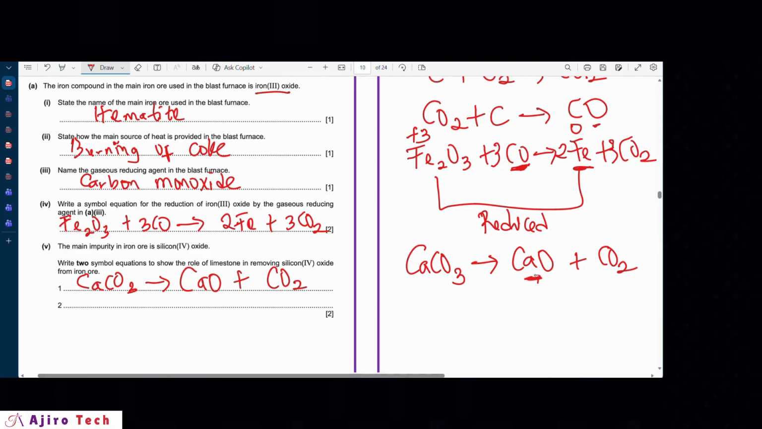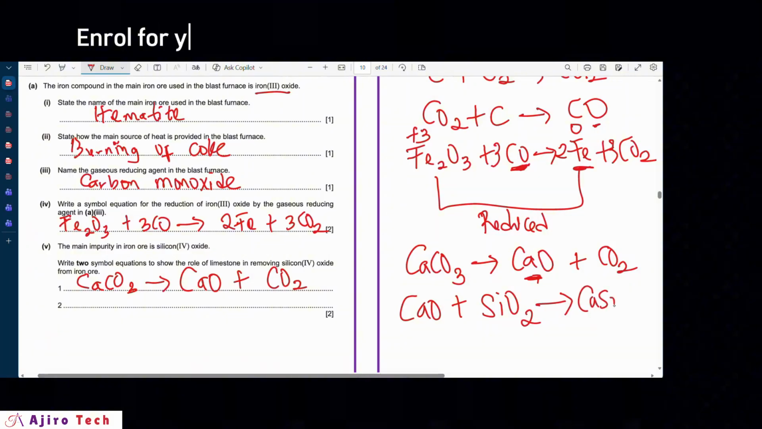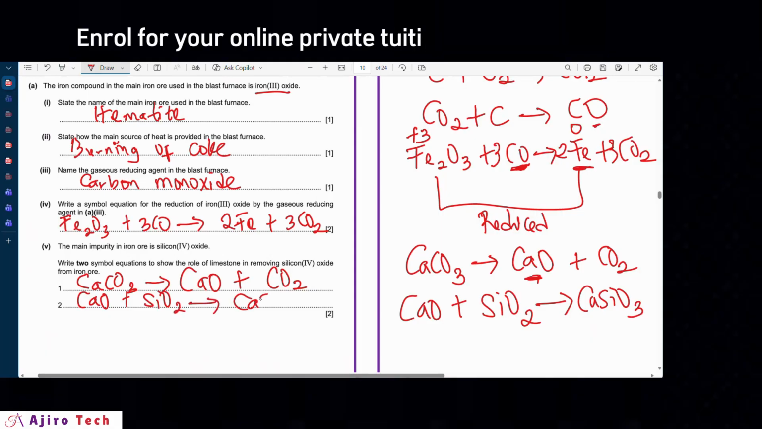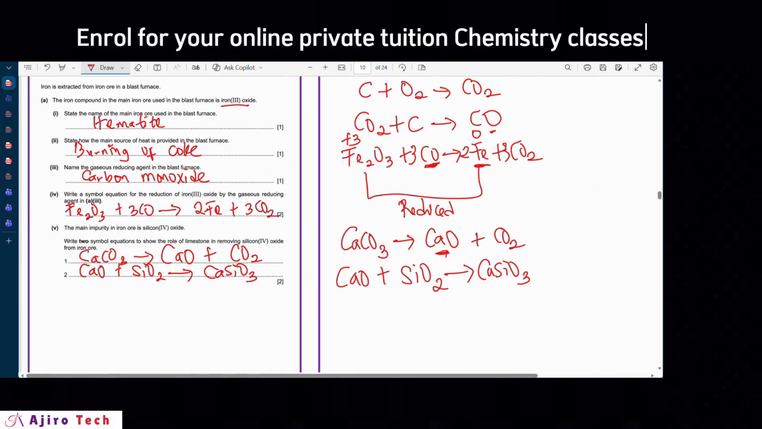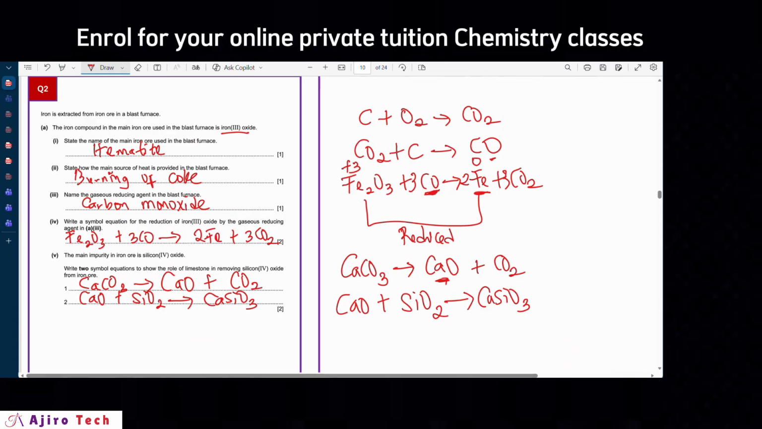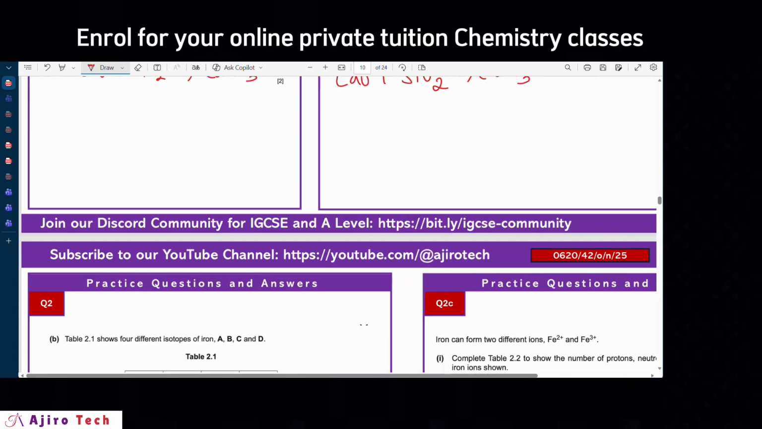Then the calcium oxide produced in this step reacts with the solid impurity of the process, which is silicon(IV) oxide, and gives you calcium silicate, which is also referred to as slag. So we just have CaO plus SiO2 gives CaSiO3. The CaSiO3 is referred to as slag, or you simply call it calcium silicate, which is the solid left over in the process. That is that for the extraction process. Right, let's move to the next one.